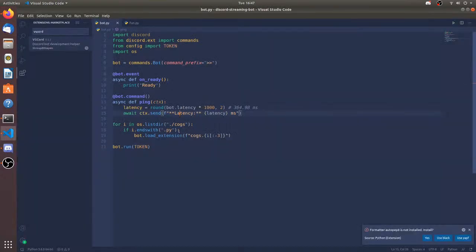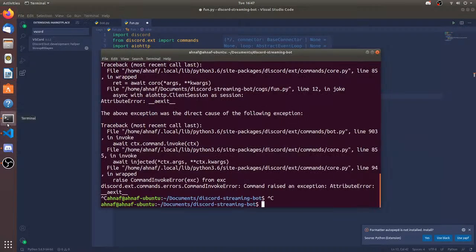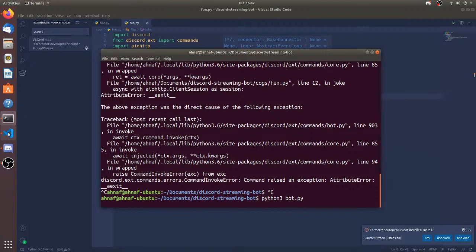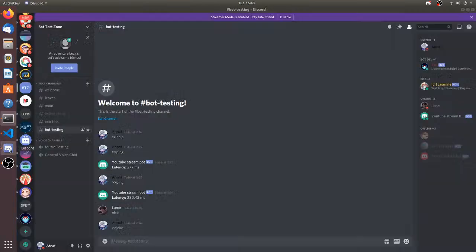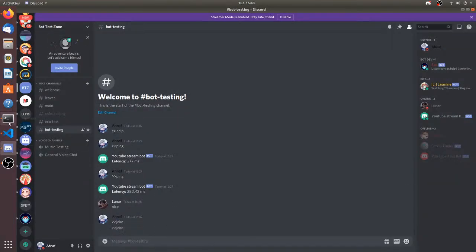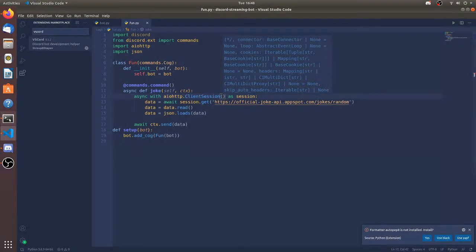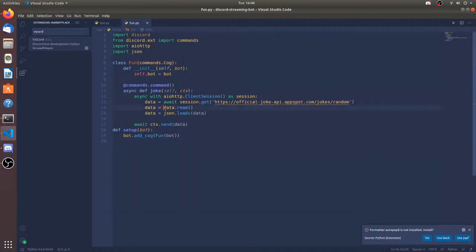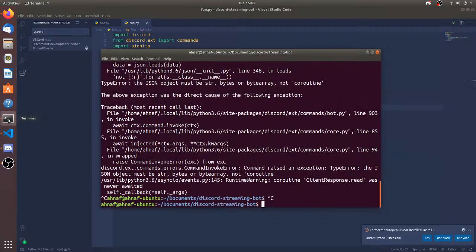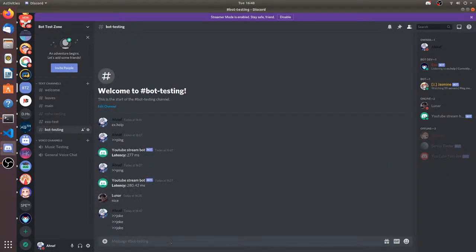This is the method. __aexit__ means that this is a method that's returning me the session object. It took me a long time to learn how to read errors. Okay, so it's saying that client response, which is session.read, was never awaited. That's the problem. Making a bot is really a big hassle, so sorry for any inconvenience.